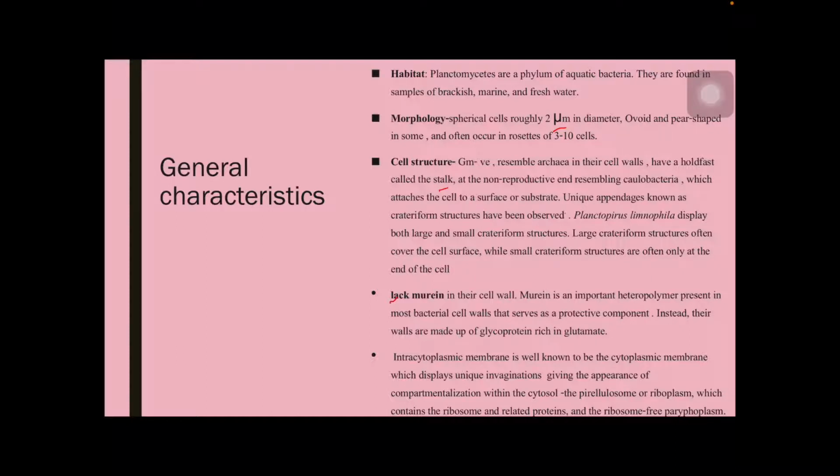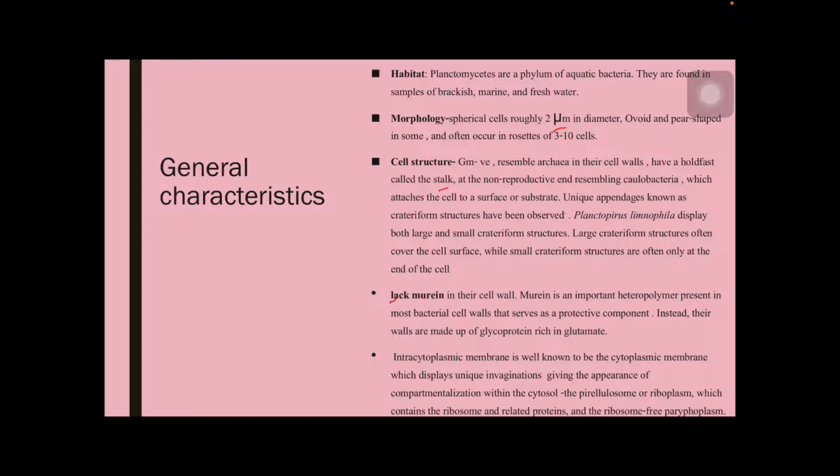One of the important features of these organisms is that they do not possess murein. All bacteria generally contain peptidoglycan, which is composed of two alternating units of NAG and NAM. But here, if we observe, the cell walls are instead made up of a protein, a glycoprotein, which is rich in glutamate.